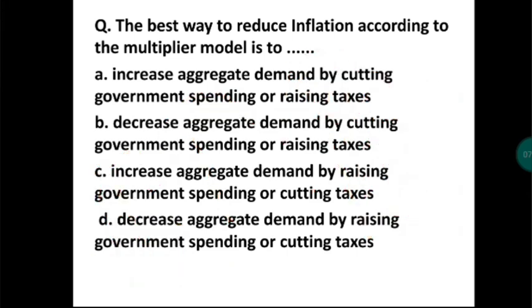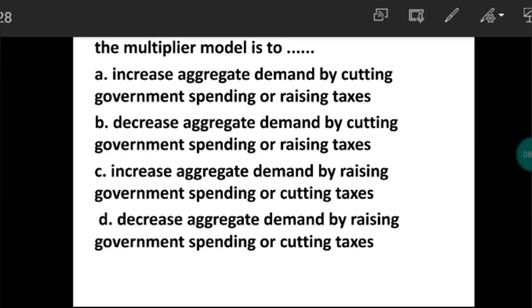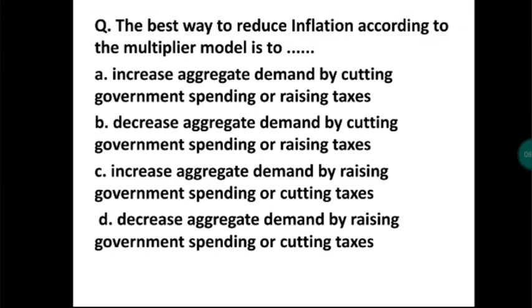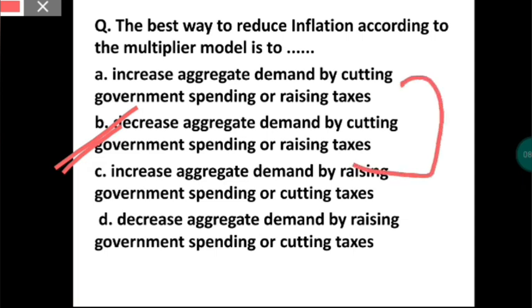So here we can see that they want to reduce inflation. So if they want inflation or the economy to go in the negative direction, then government spending will also go in the negative direction, and over that, rising prices is what we want. Okay, so B is the option.